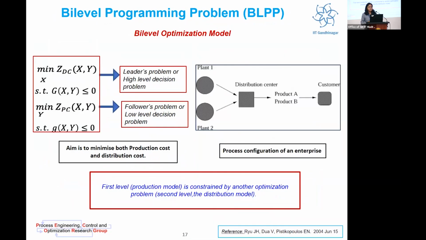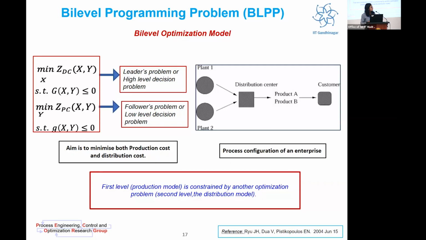Before explaining the BMC algorithms, let me just give you a quick understanding of what a bilevel programming problem is. This figure was borrowed from the reference cited below. In this, the researchers have tried to explore the natural hierarchy that exists between the distribution center and the production center.